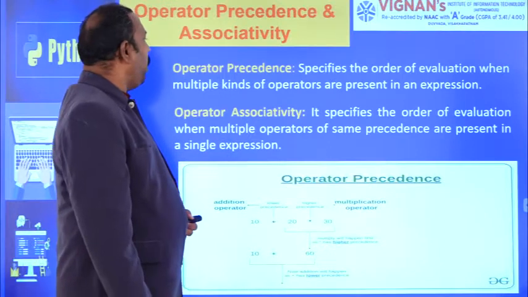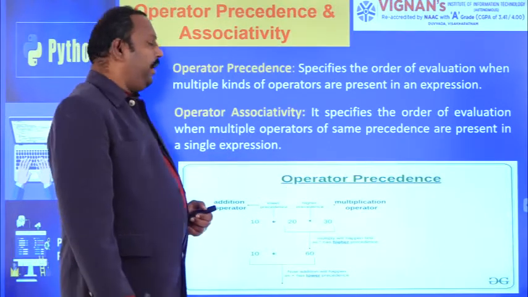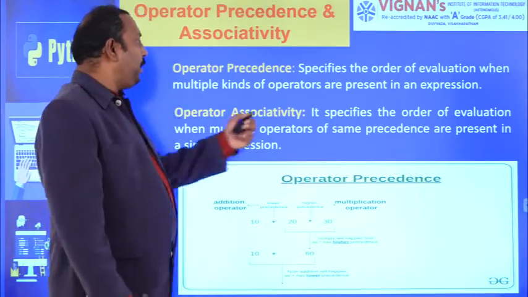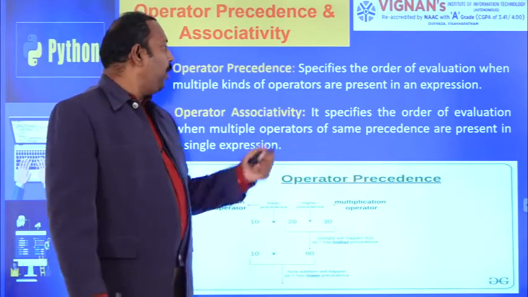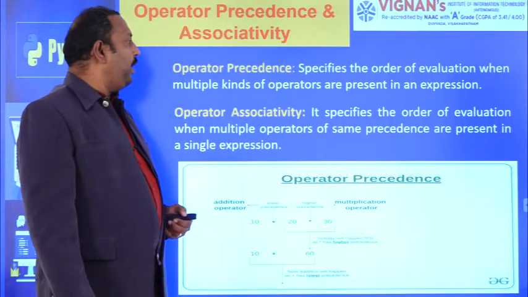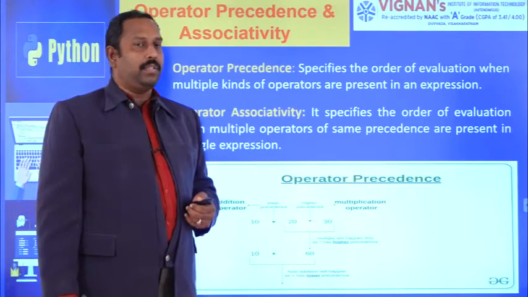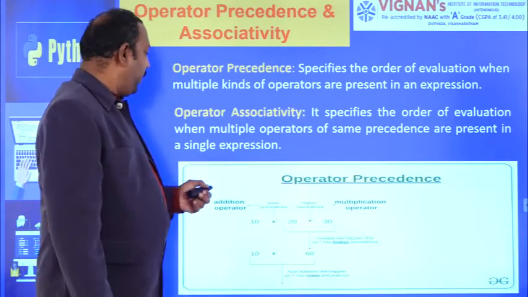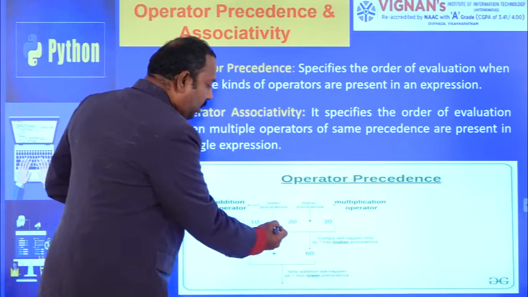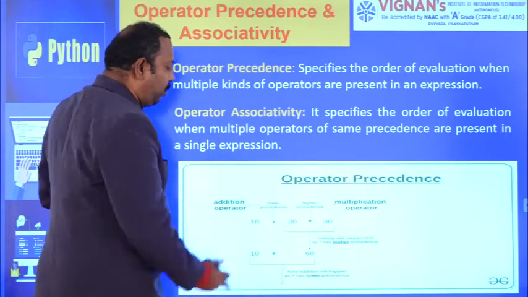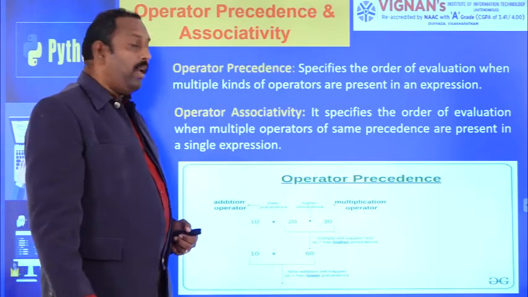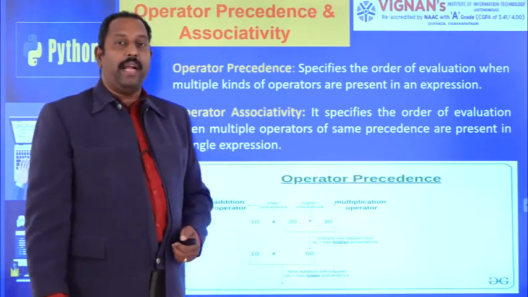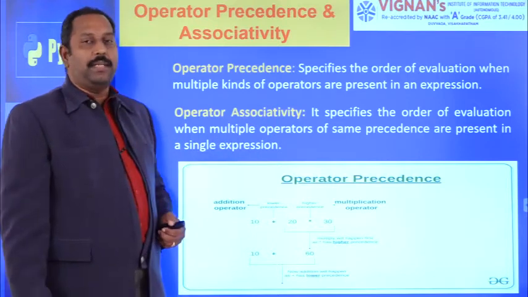And the next one is operator precedence and operator associativity. Operator precedence specifies the order of evaluation when multiple kinds of operators are present in the expression. For example, here you see 10 plus 20 star 30. Here there are two operators, one is plus, another one is star. Which operation we have to perform first will be decided by using the operator precedence concept.